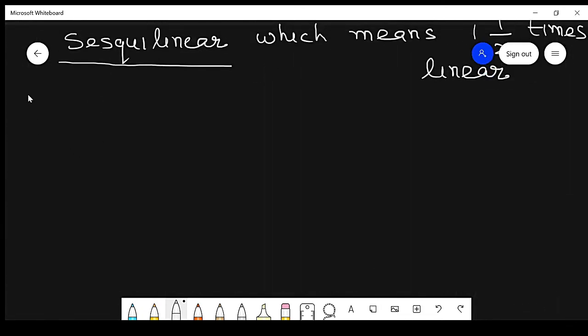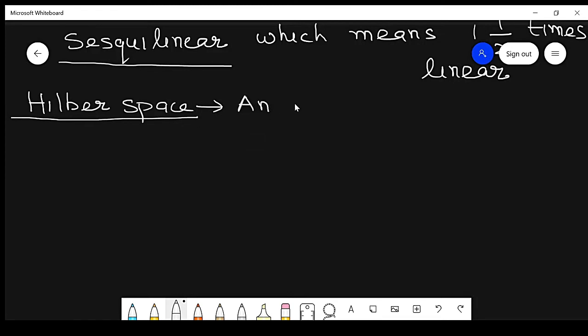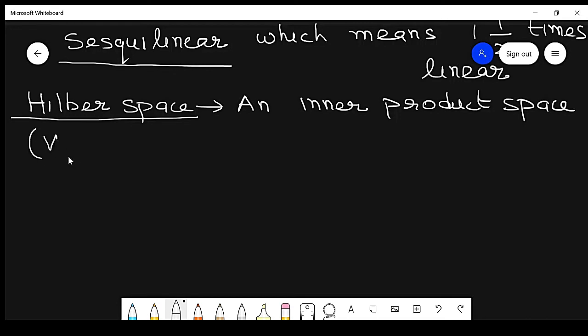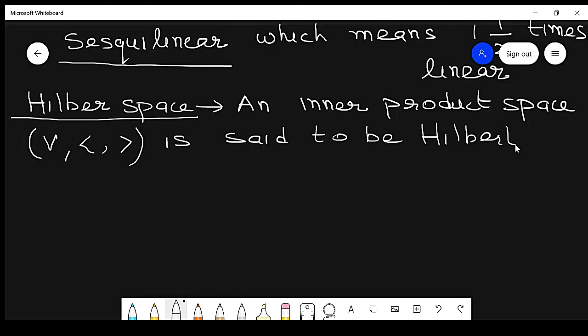Just understand an inner product space, which is V with this inner product, is said to be a Hilbert space